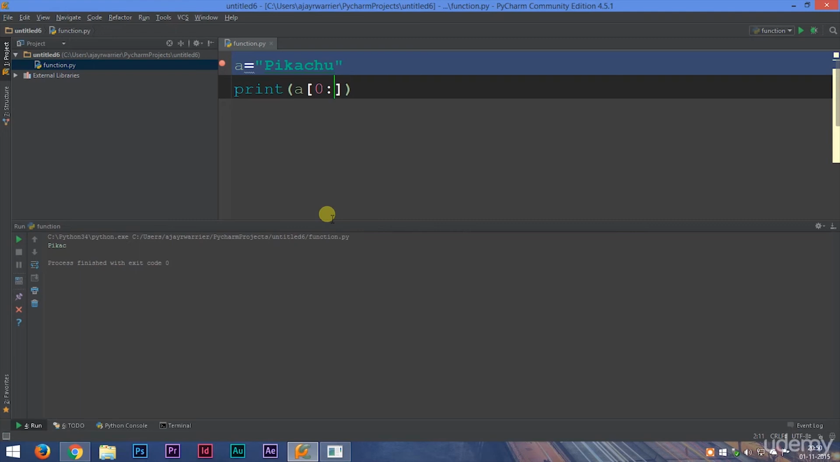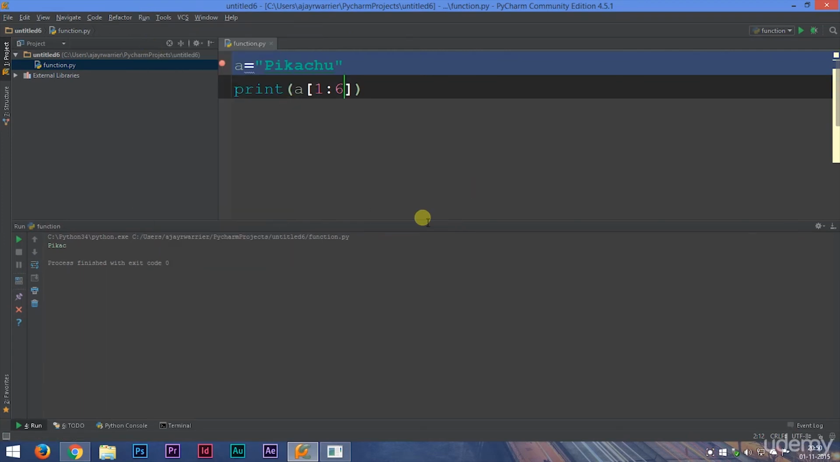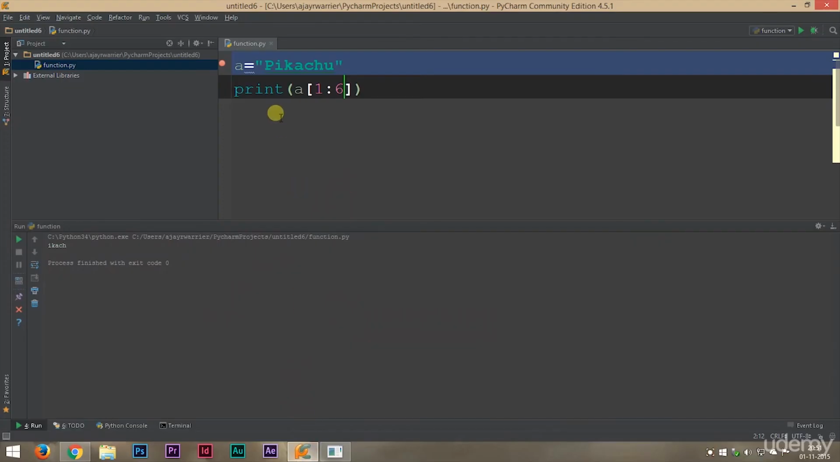Very cool. Now what if you don't want it to start from 0, you want it to start from 1? In that case, it is very simple. 1, colon, and whatever is the upper limit, let it be 6. Let's run this. A catch in the output, because the printing will start from index 1, that is our I, all the way to upper limit, that is 6 minus 1, that is the 5th letter. What is our 5th letter? It is H. So it will print all the letters from I to H.